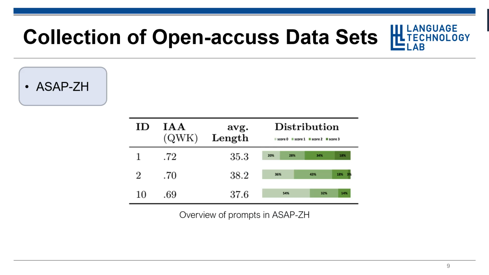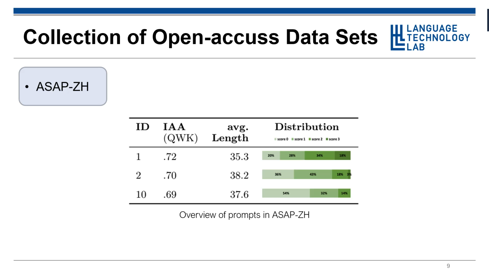The second dataset we collected is based on the ASAP short answer scoring dataset, which was released by the Hewlett Foundation. ASAP contains 10 short answer prompts covering different subjects and about 2,000 students' answers per prompt. Prompts 1, 2, and 10 are science-related tasks, which do not have a strong cultural background and are therefore considered appropriate to be transferred to other languages. Therefore, we collected answers in Chinese for these 3 prompts after manually translating the prompt material.